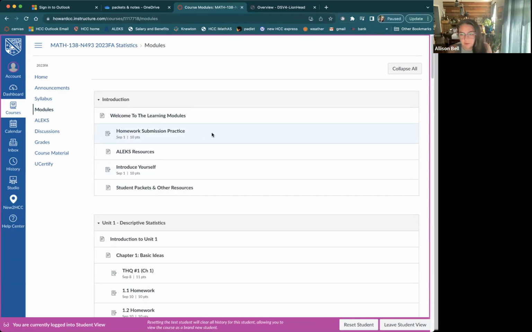The first assignment, which is now highlighted in blue, is the homework submission practice. I will be asking for you to submit some assignments on paper throughout the semester. And this is just to see if our technologies are working well together and you're able to easily submit something that's handwritten to me electronically. Additionally, it also teaches me a little bit about you, and it gives me a little bit of information that I might need later just so that I have it in my resources, like your major and all that good stuff.